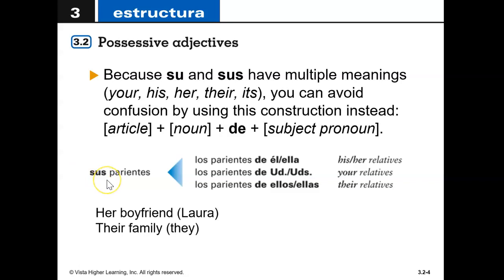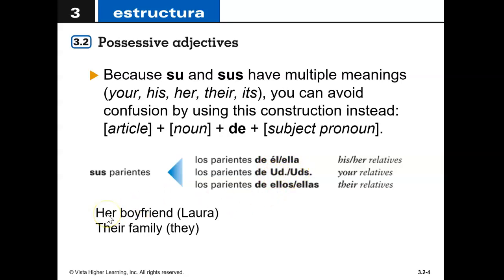If I were to just walk into a room and just say, sus parientes son ellos. Okay, someone's relatives are they. They are someone's relatives. Well, who's that someone? Because it could possibly mean your relatives, his relatives, hers, theirs, or its. So to avoid that problem, we can rephrase the sus parientes to mean specifically what we mean. So if we wanted to say his relatives, we would say instead of sus parientes, los parientes de él or de ella. Here's our article, here's the noun, and then of who they belong to, replacing the his or her with he or she. Okay, replacing the you or your with usted or ustedes.